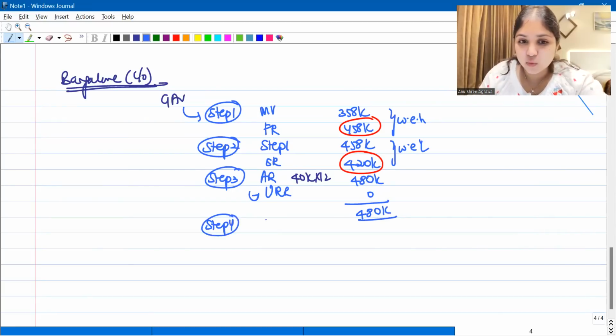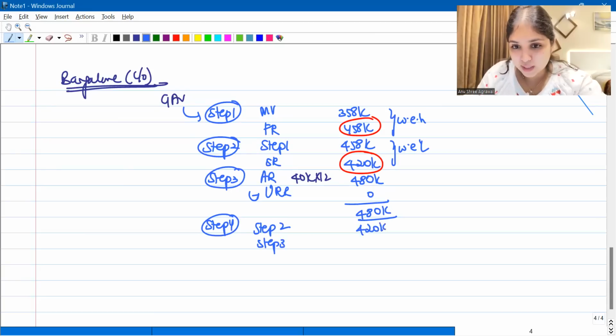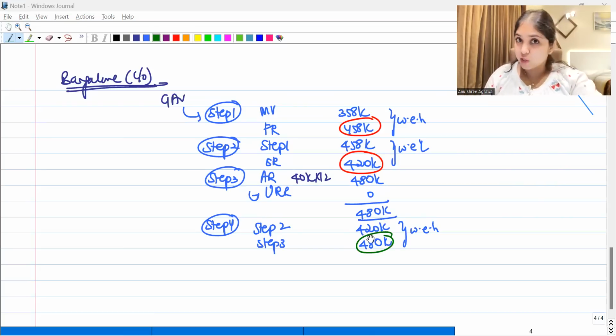The step 4 number is going to be your step 2 number or your step 3 number, whichever is higher. Step 2 number is 4,20,000. Step 3 number is 4,80,000. Out of these two numbers, I need to pick whichever is higher. Which is higher, guys? 4,80,000 is going to be higher.